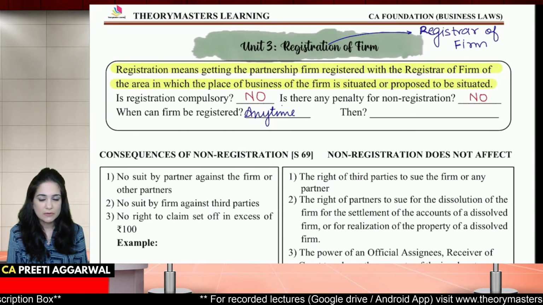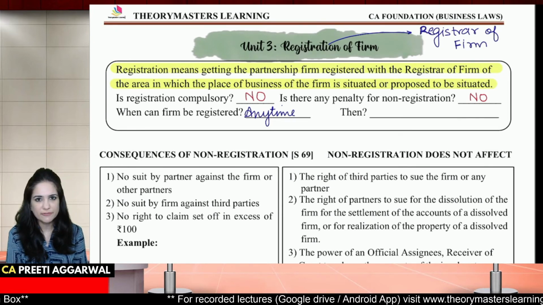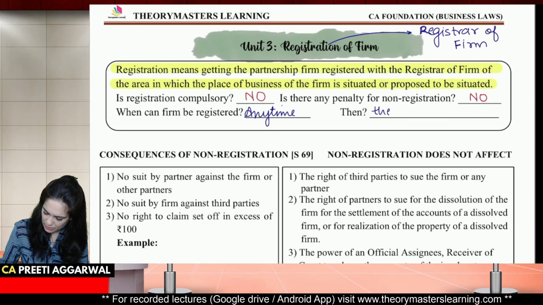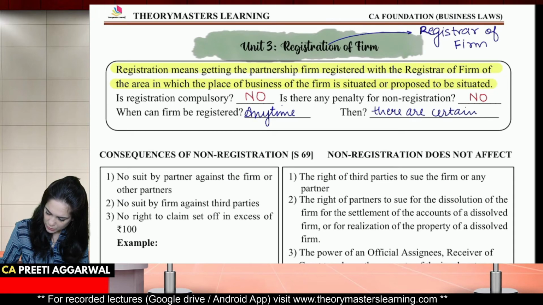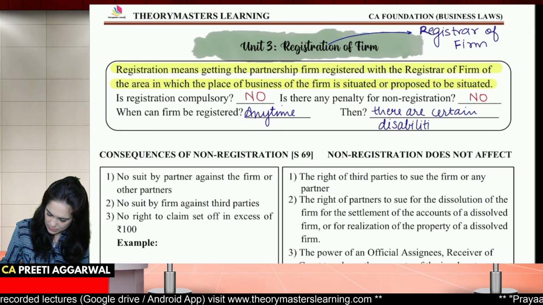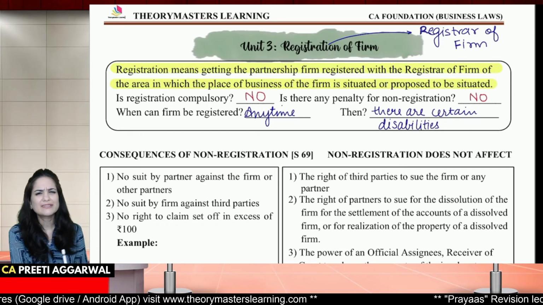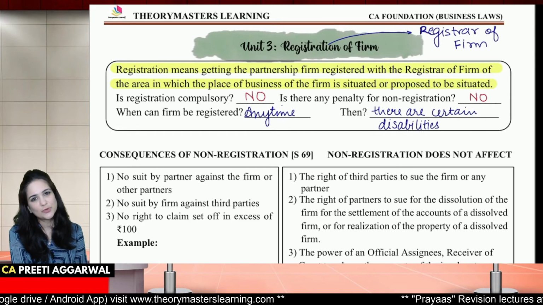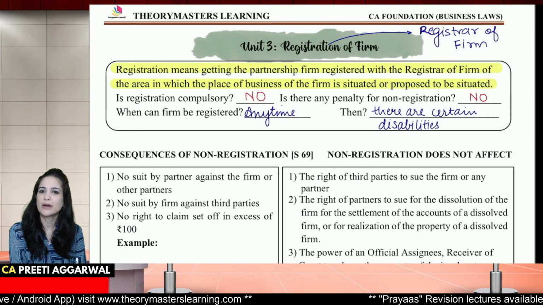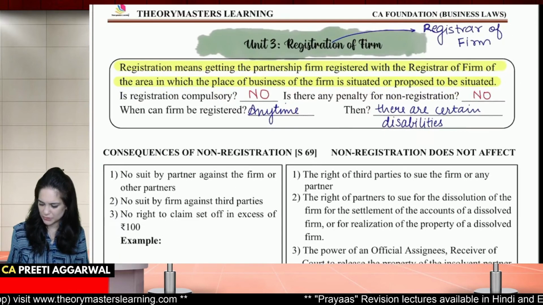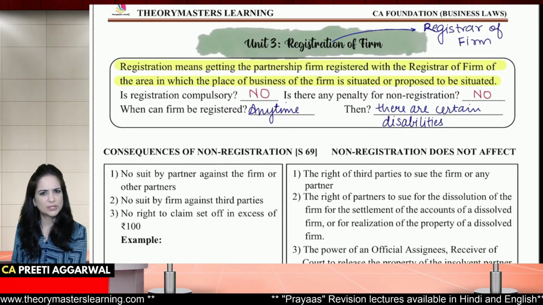Then, is it that you should not get the firm registered? No, no, no. Wait. There are certain disabilities, you can write down. Even though registration is not compulsory, there are certain disabilities which make the registration of a firm desirable. So what are the consequences of non-registration? What if I don't register the firm?